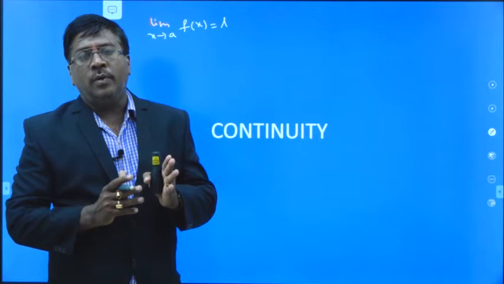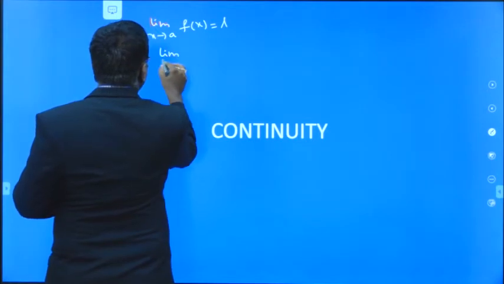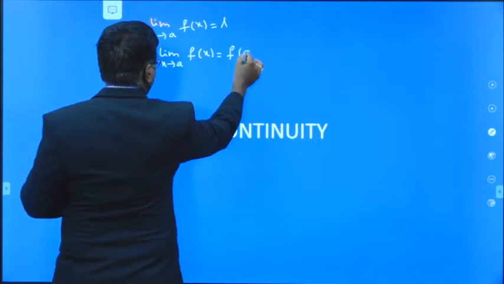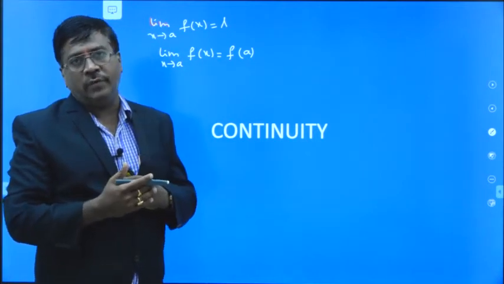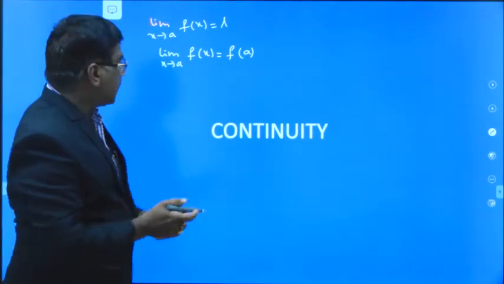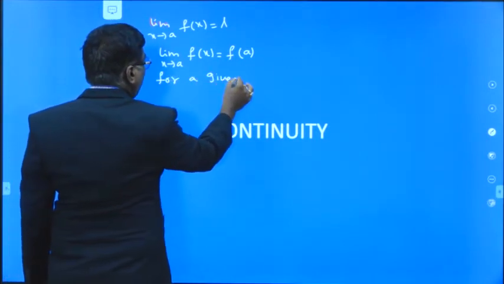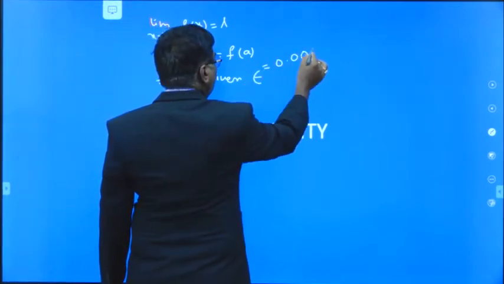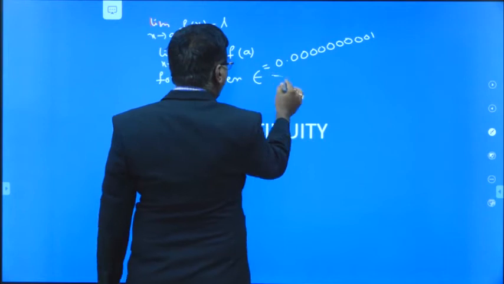In a similar way, we define continuity also. Here we say that limit of f of x as x tends to a is equal to f of a, because this f of a is also a real number, and it must exist as the function value at that particular point. So for a given epsilon greater than 0, the epsilon value is a positive quantity, a nearly negligible value, 0.0000 something one, but greater than 0.